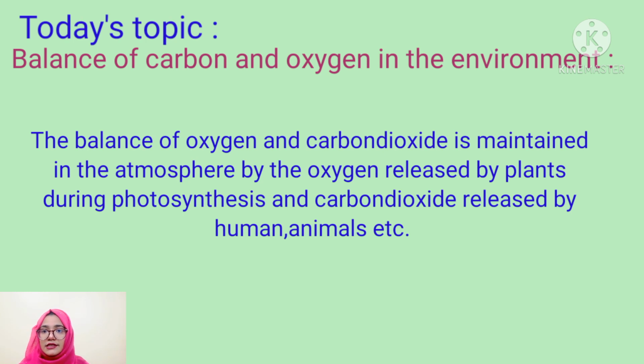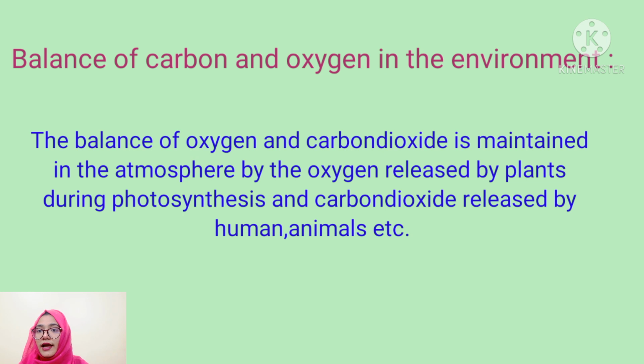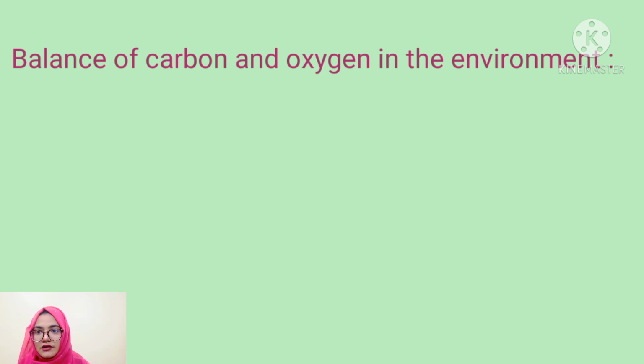To understand the two gases, one has to understand the carbon cycle. You know that carbon is needed for the formation of body structure of all organisms, and carbon comes from the carbon dioxide of the atmosphere.